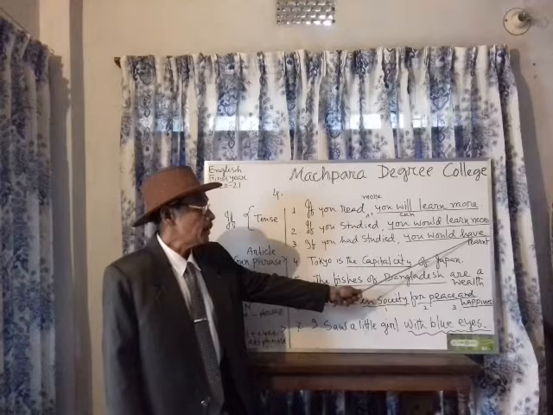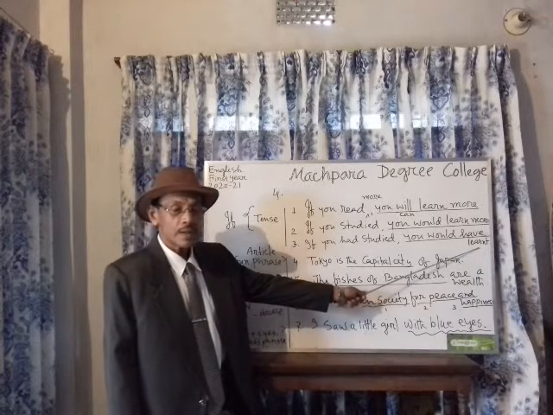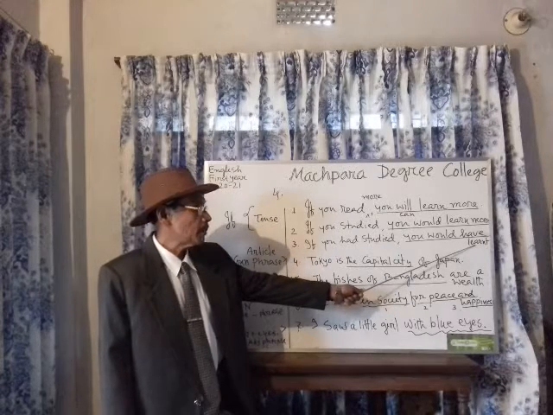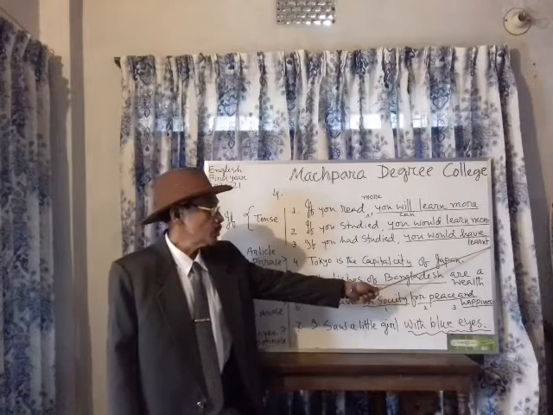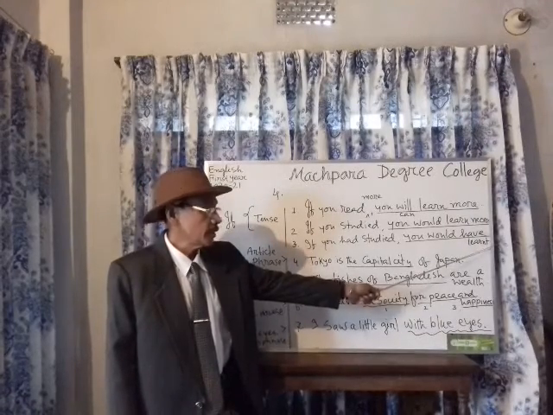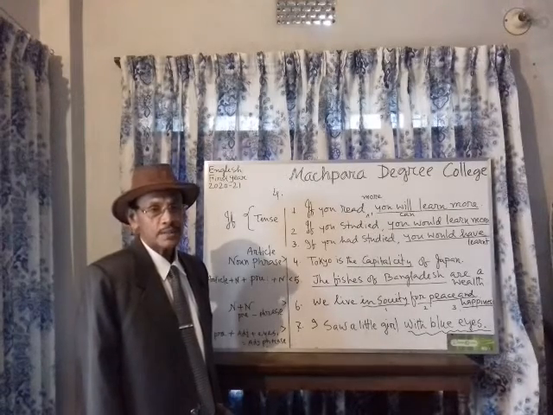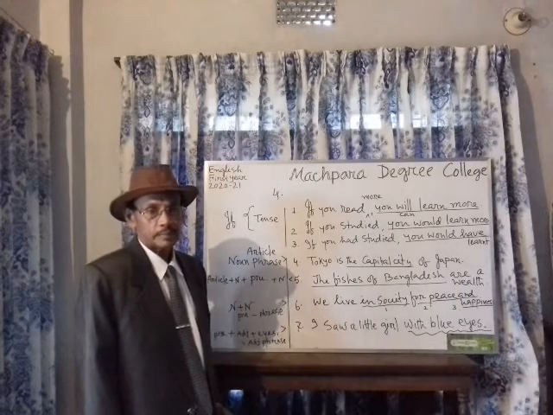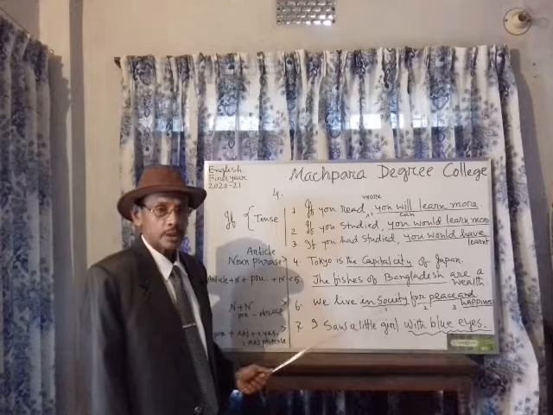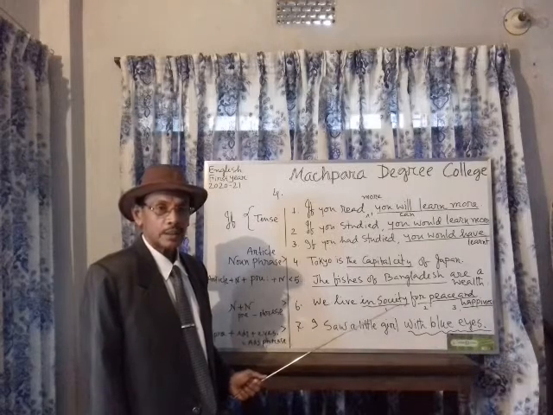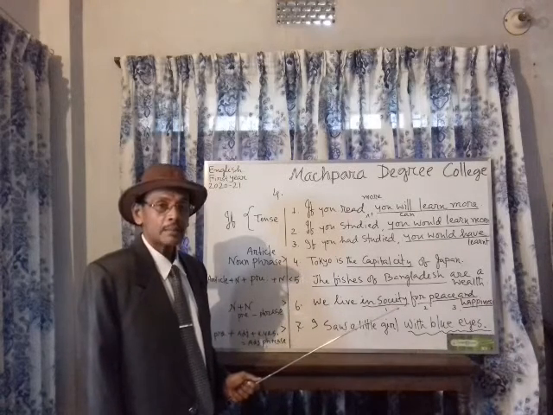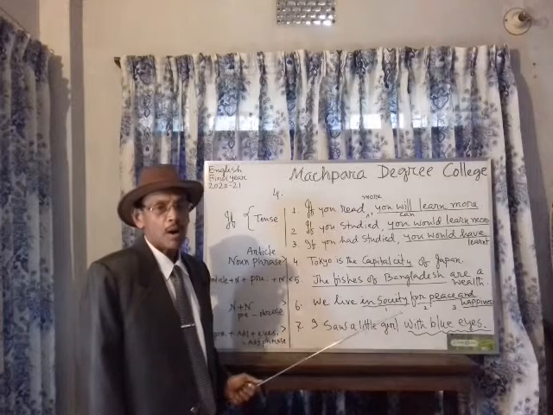Next, after have, you must use past participle form of verb. Remember, it is used T suffixed. By using suffix T, ed or d, we can make past participle form.